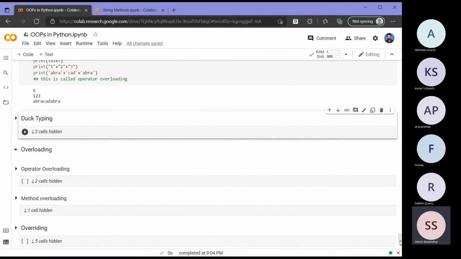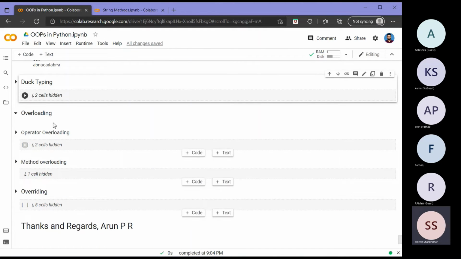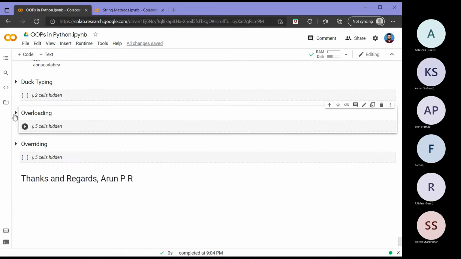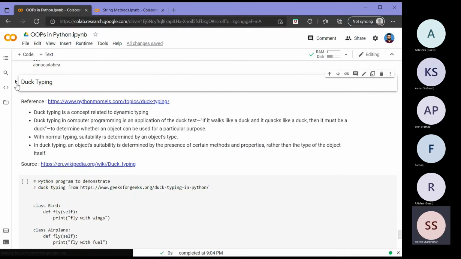There are some different concepts in this called duck typing, overloading and overriding. These 3 we will just see in brief. Duck typing means that, similar to what we saw earlier, add can work over many things. Duck typing is a common nomenclature in languages which are dynamically typed, such as Python. It is not applicable in Java or C++, those are statically typed, but mostly.